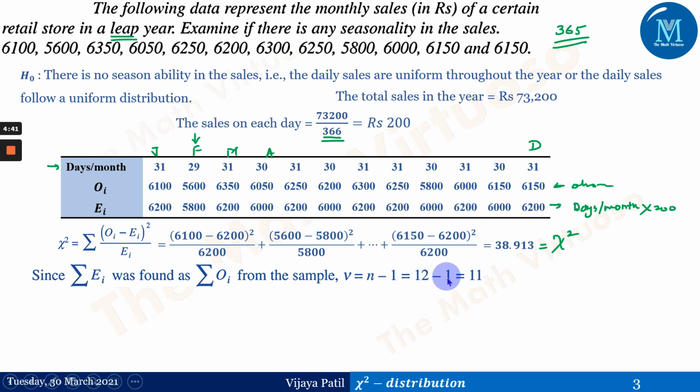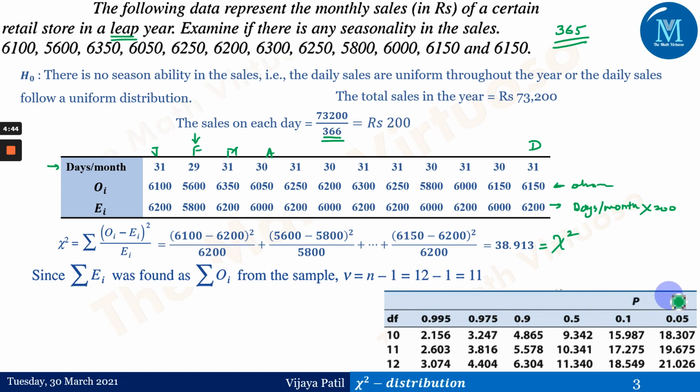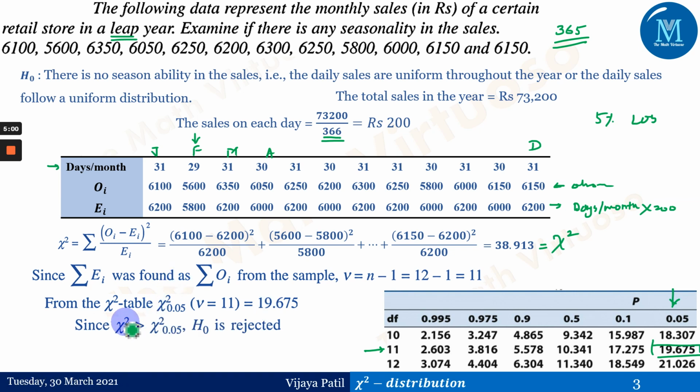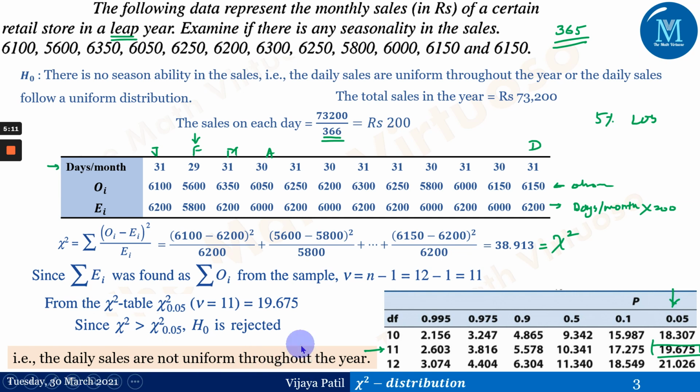So 12 minus 1 is equal to 11, and therefore from the table at 5% LOS, with ν as 11, we have got the chi-square tabulated value as 19.675. The calculated chi-square is 38.913, which is greater than 19.675, and therefore H0 is rejected. That is, the daily sales are not uniform throughout the year.